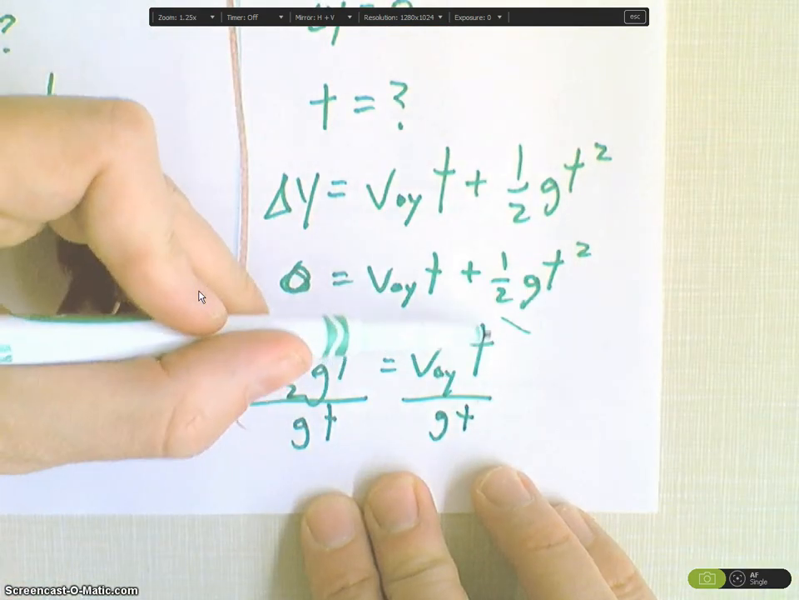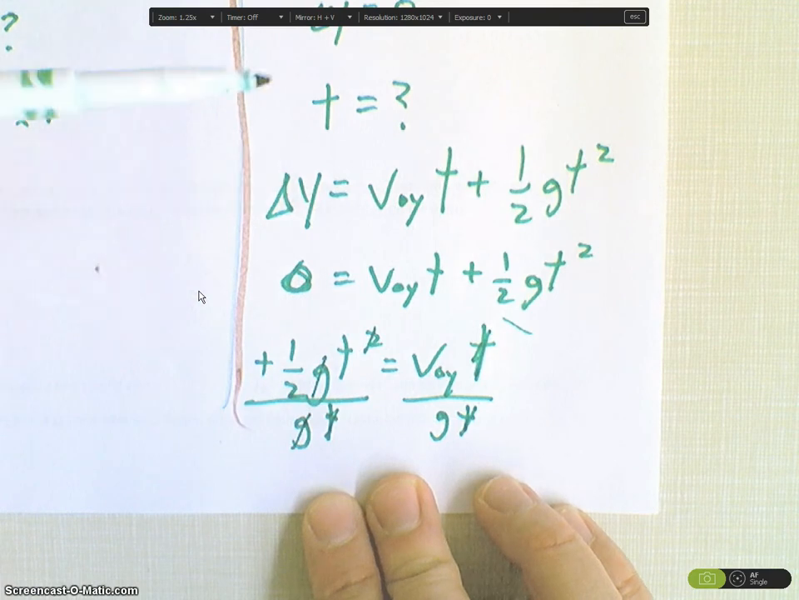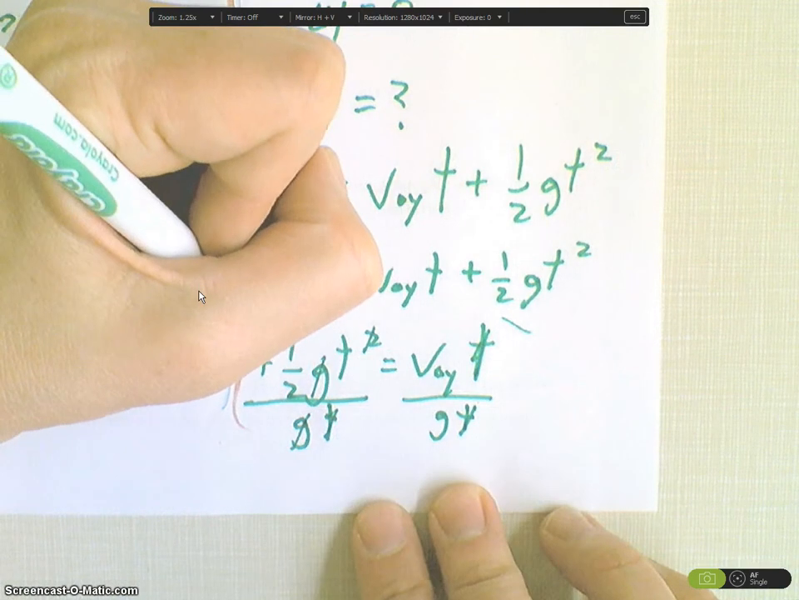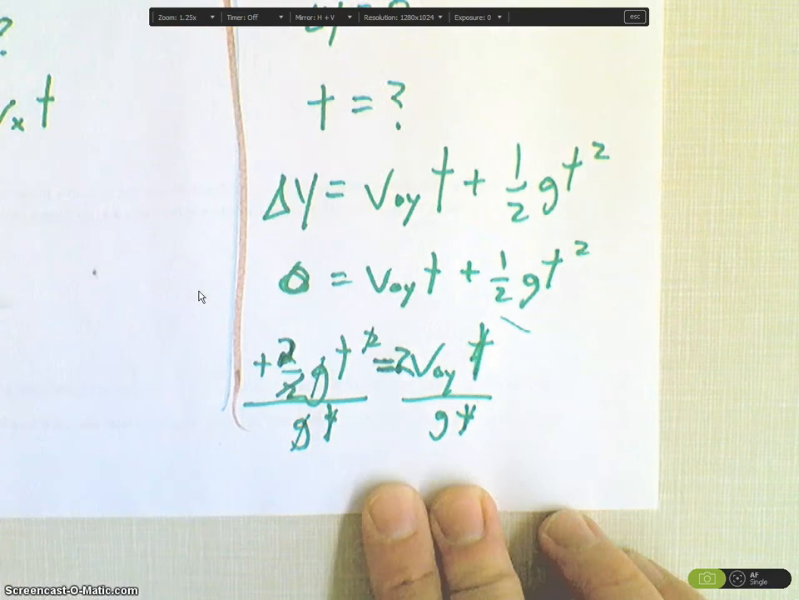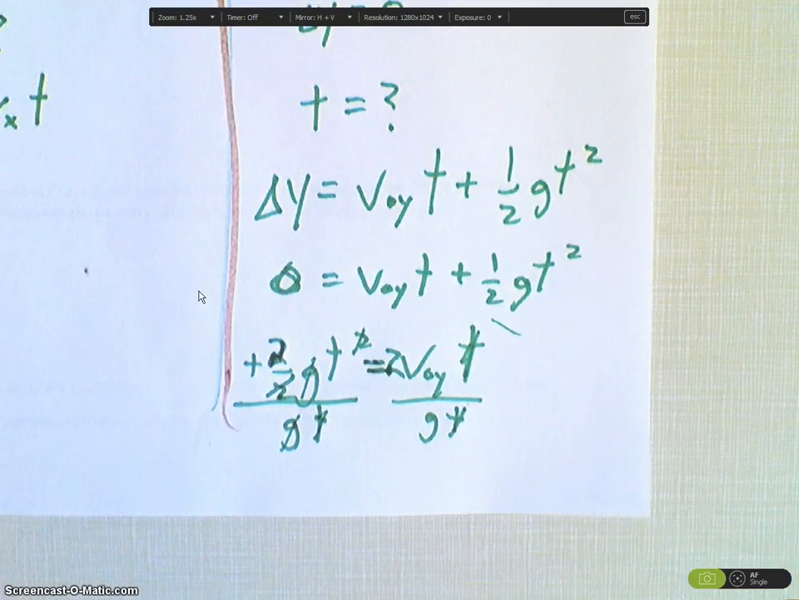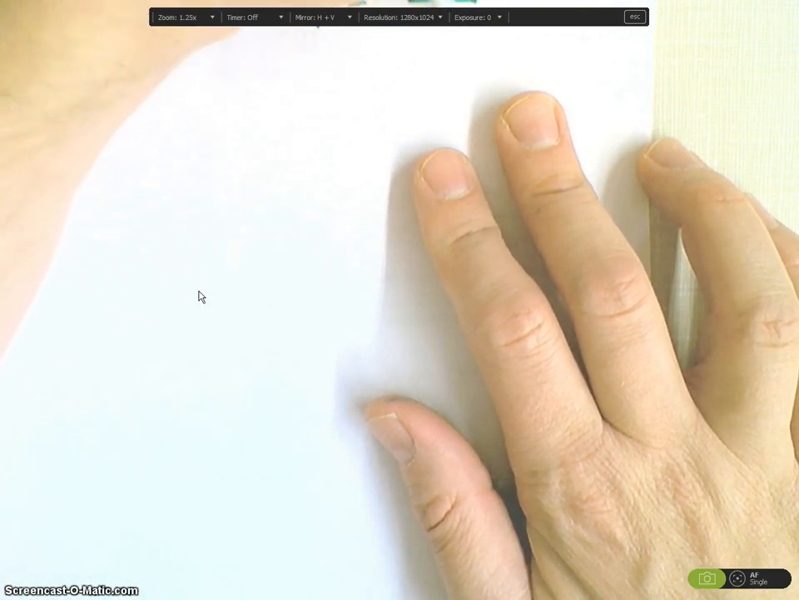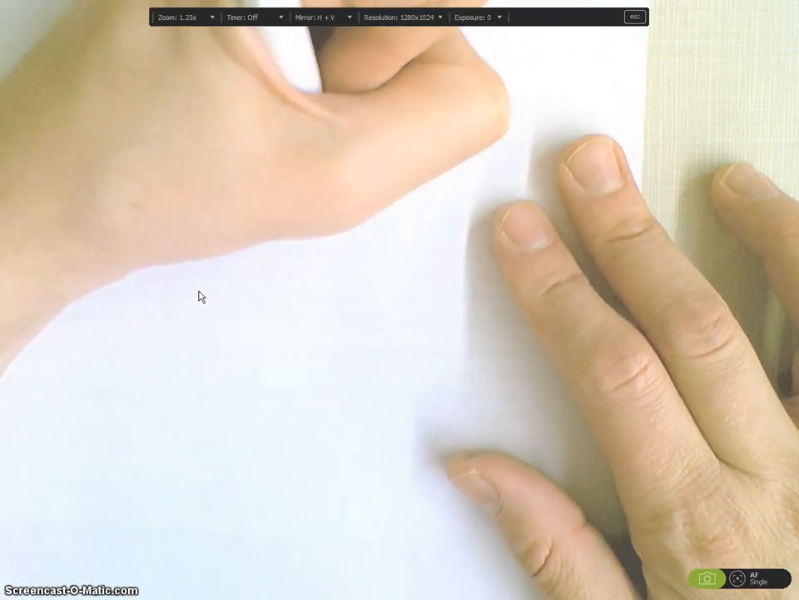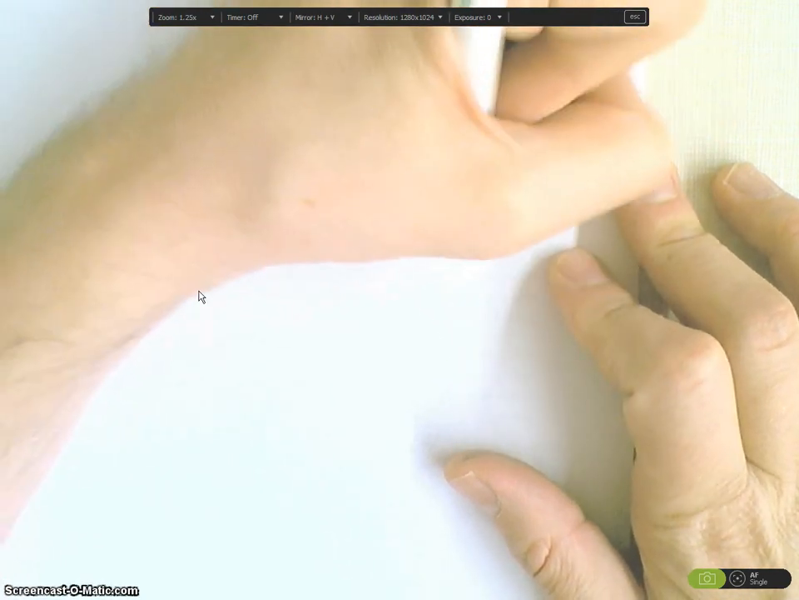That gets rid of this t over here. This t gets rid of that square. These g's go away. So I have 1/2 t is equal to V0y over g. I'm going to multiply both sides by 2, and that gets rid of this 2 here. So in the end, what I have is t equals 2 V0y over g. And V0y, remember, is V0 sine theta. So our t equation is going to be 2 V0 sine of theta all over g.